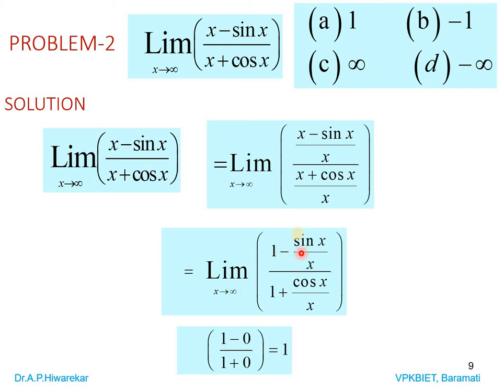So it will be 1 minus 0 in the numerator, and cos x is also from -1 to +1, so here also we get 1 plus 0. So 1 minus 0 divided by 1 plus 0 is 1. The value of this limit is 1, so among all these options our answer is A. Here L'Hopital rule is not required. We can evaluate this limit directly.